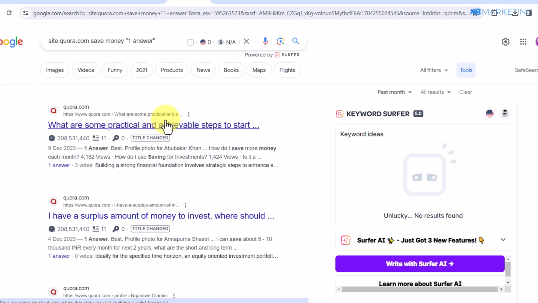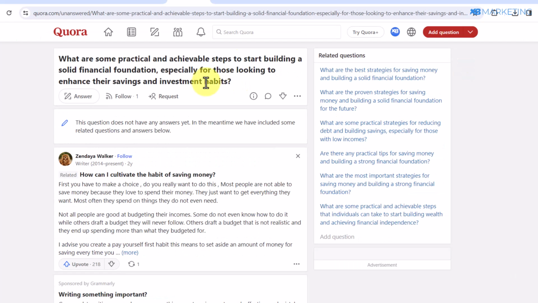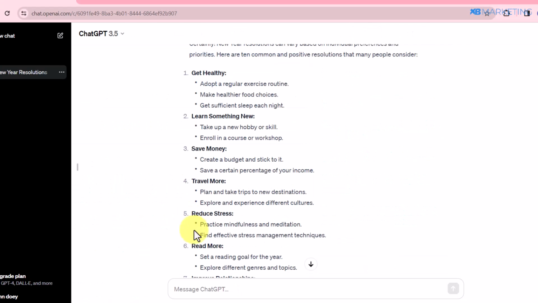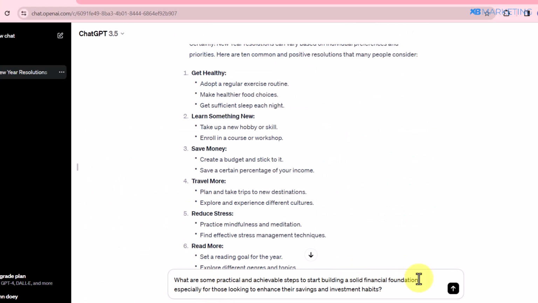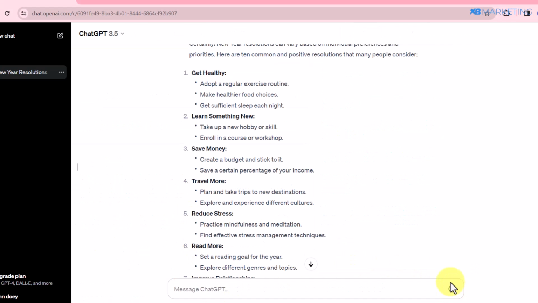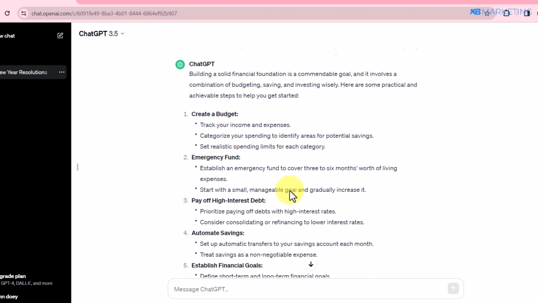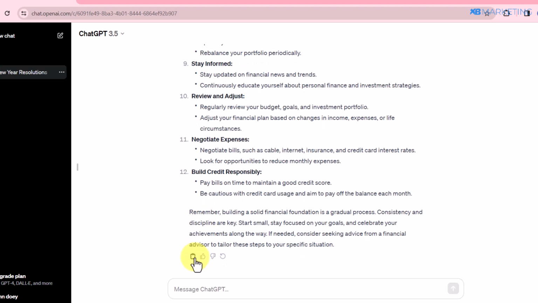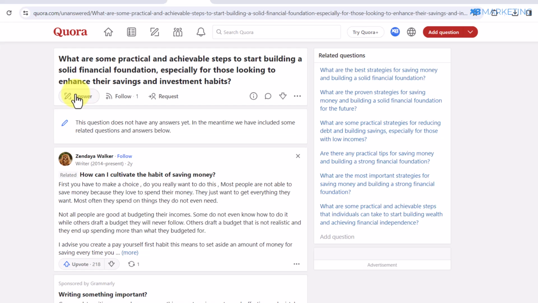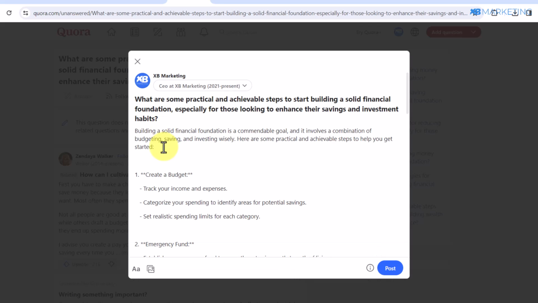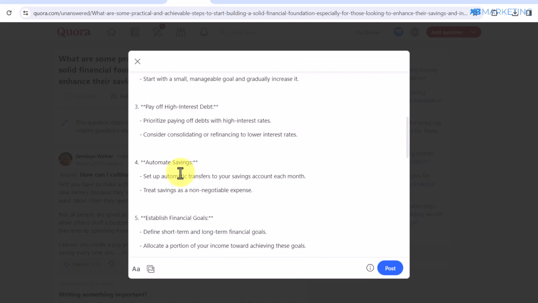So once you have your landing page ready, the next step is to go back to Google and start answering these questions. All you need to do from here is copy this question. Once you copy the question, you want to go back to ChatGPT, paste in that question right there, and click on send. Then simply copy this answer provided to you by ChatGPT, and click on this button. Once you copy that answer, click on this answer button, and this is where you answer this question by pasting in the answer already provided to you by ChatGPT.